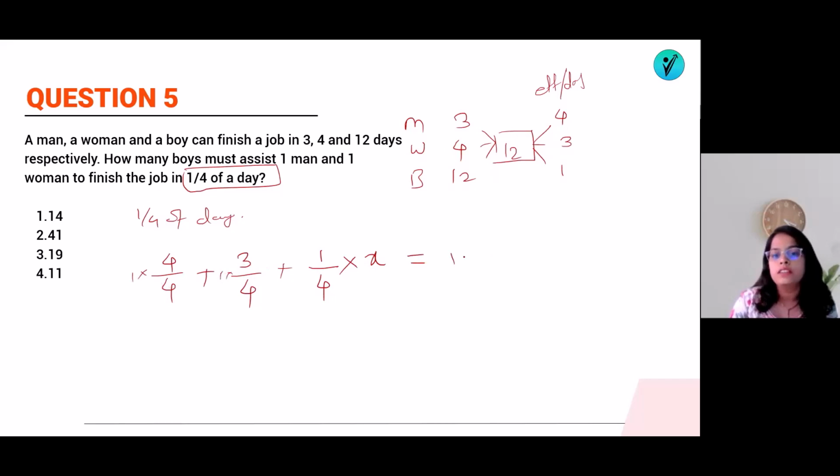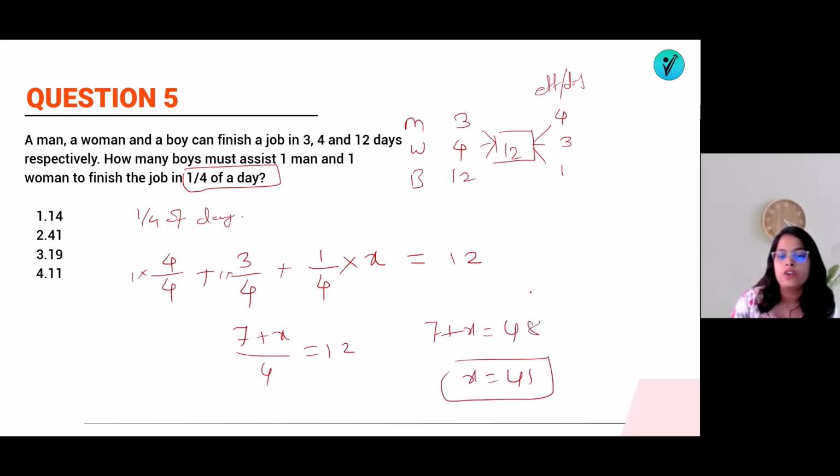So total work is equal to how much? 12 work is there. So what will be the sum? 4 plus 3 is 7, plus X, divided by 4 is equal to 12. 7 plus X is equal to 48. So X will be equal to 41. That means 41 boys should help them so that one man, one woman and 41 boys can complete the work in 1/4 of a day.